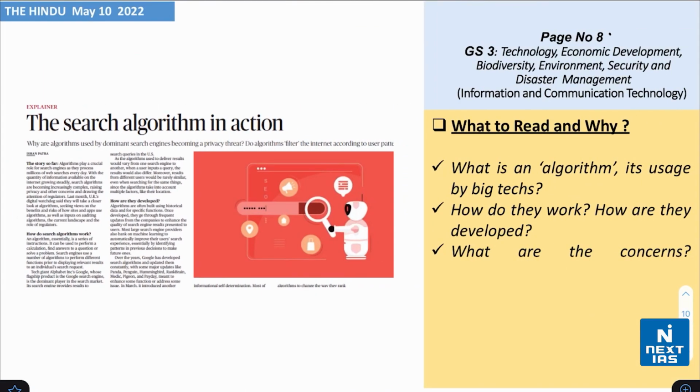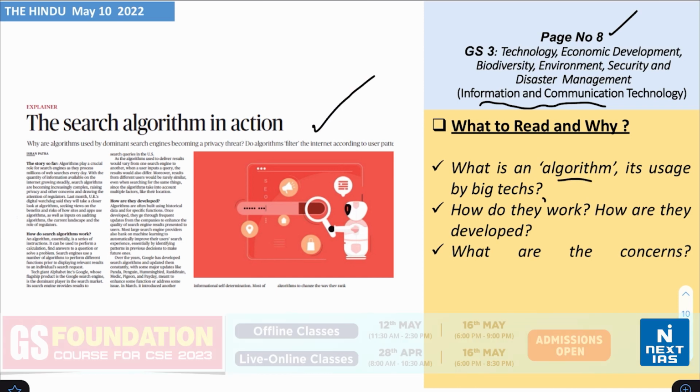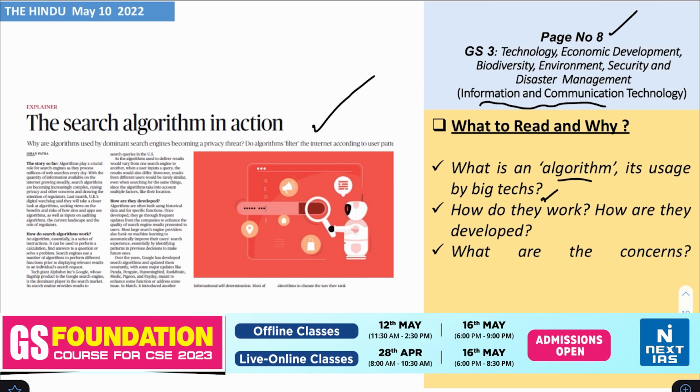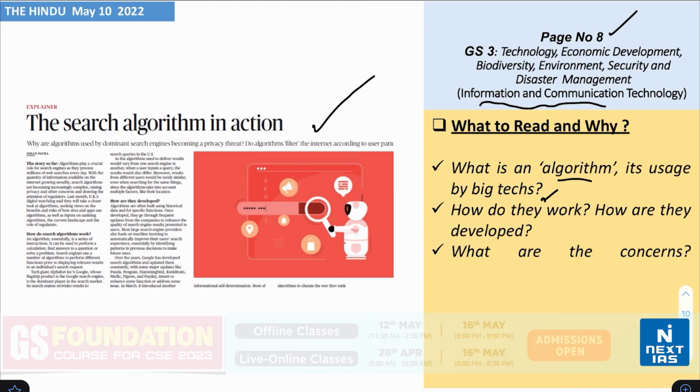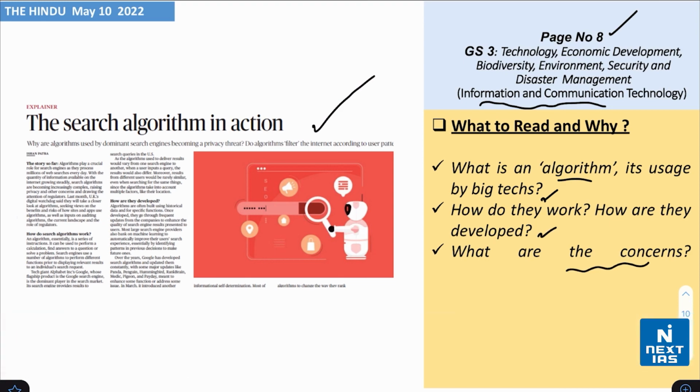Take a look on page number 8. You find this headline from the topic of information and communication technology. The headline says that the search algorithm in action. Now, you need to understand what is an algorithm. Firstly, its usage by big techs. Also, how do they work actually and how they are developed. Also know about the concerns relating to the same.